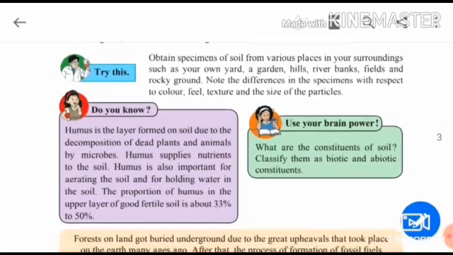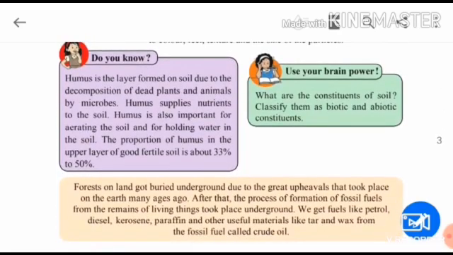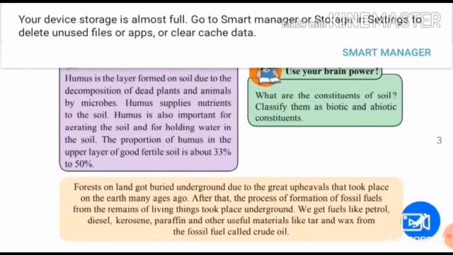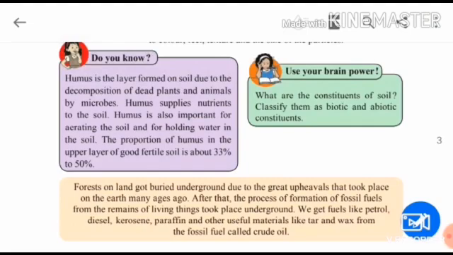Now children, further, we'll go through this. Humus is a layer formed on soil due to the decomposition of dead plants and animals. Children, we have seen that humus is the layer formed due to the decomposition of plants and animals by microbes. Humus supplies nutrients to the soil. What is the work of humus? It supplies nutrition to the soil.